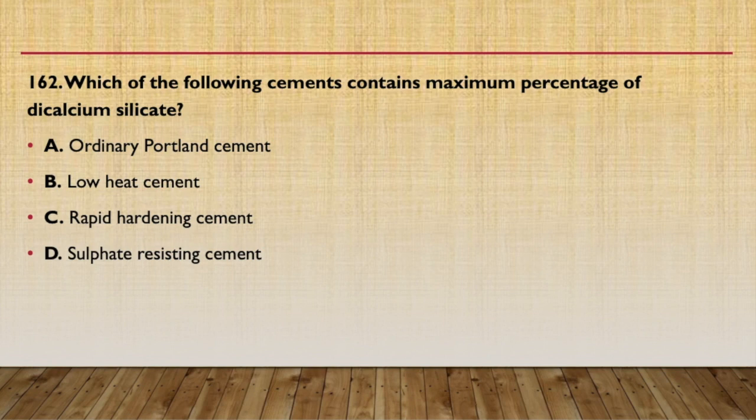Next question: which of the following cements contains the maximum percentage of dicalcium silicate? OPC, low heat cement, rapid hardening cement, or sulfate resisting cement. So the answer will be low heat cement. Low heat cement contains the maximum amount of C2S. Others contain a high amount of other compounds; rapid hardening cement contains a high amount of C3S, and sulfate resistant cement contains a high amount of C3A. OPC is normal OPC. So the highest amount of C2S will be present in low heat cement. That is option B.